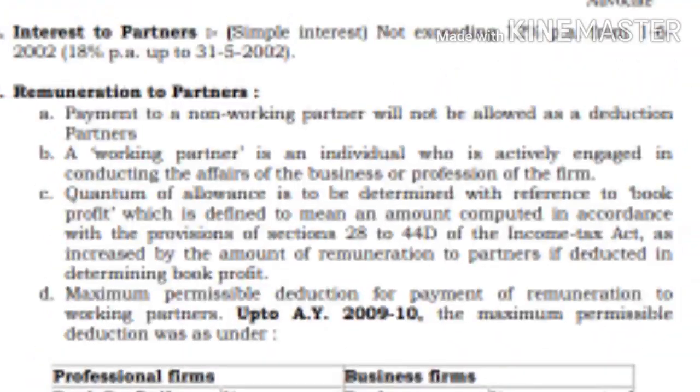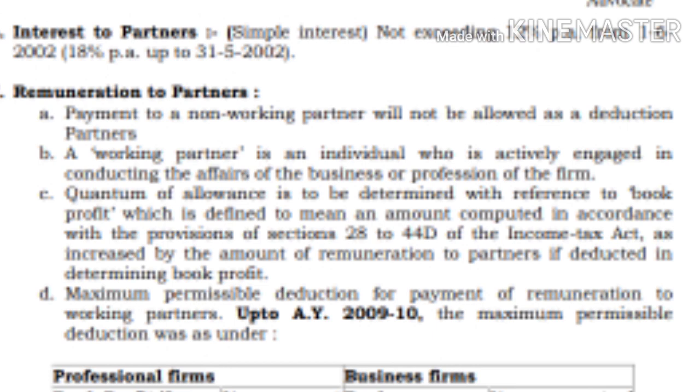Next comes interest. What are the maximum deductions allowed? When it comes to interest to partners, the maximum limit fixed by the Income Tax Act is 12%. Any amount paid in excess of 12% as interest is taxable. Suppose 18% interest is given, then 18 minus 12, so up to 12% is exempted, and the remaining 6% is taxable. With regards to remuneration of partners, any remuneration to partners should be calculated on their book profits. I will tell you how to compute the book profit in my next video, but just look at this provision.